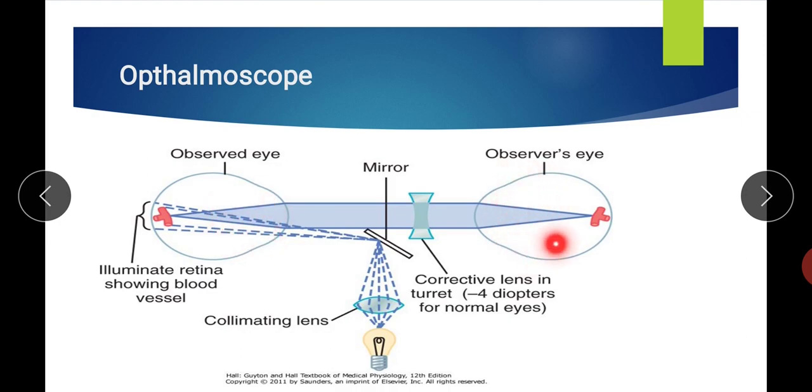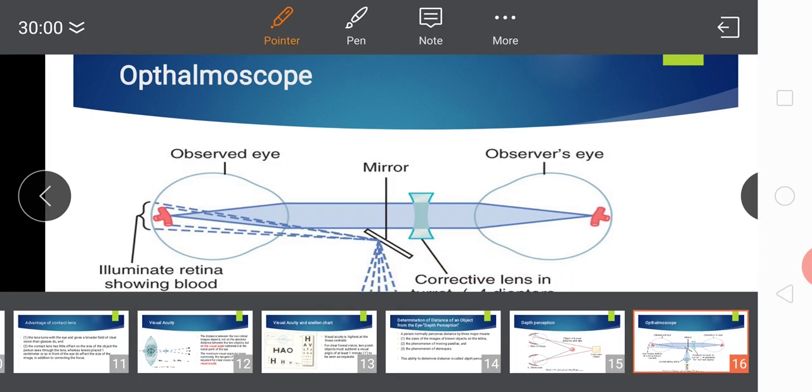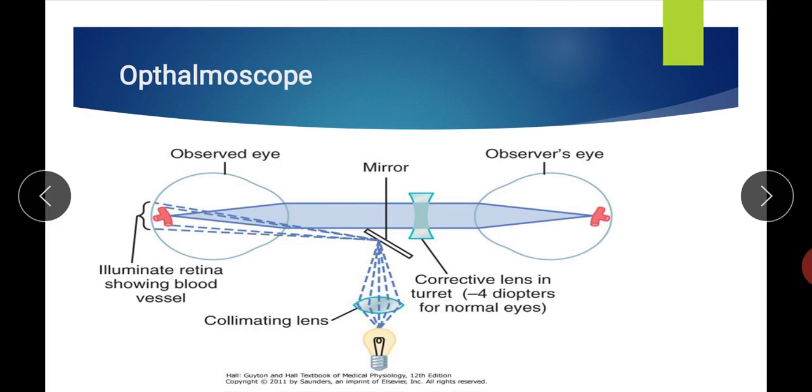So to correct that, we have to use a minimum correction of -4 diopters for normal eyes. Suppose the observer's eye is normal and the observed eye is also normal, in that case we have to use -4